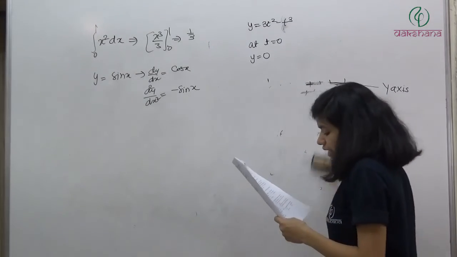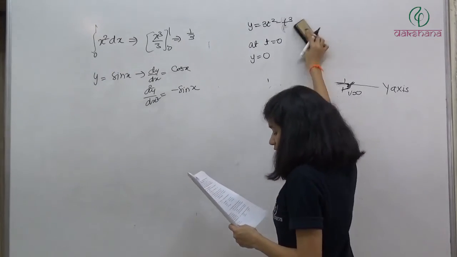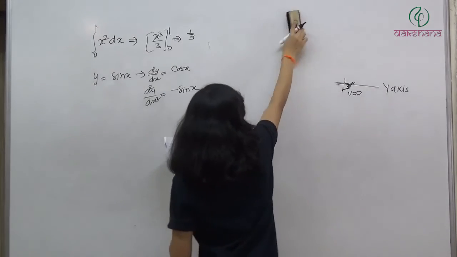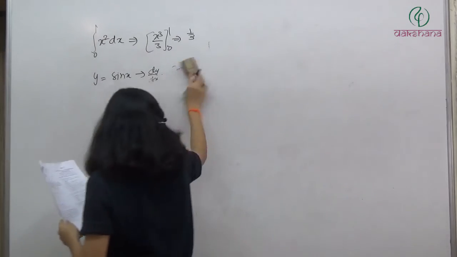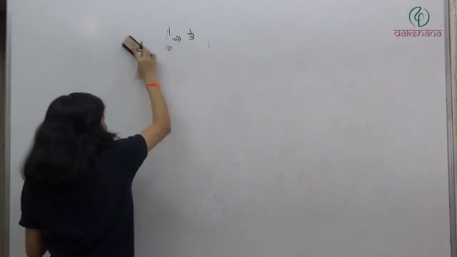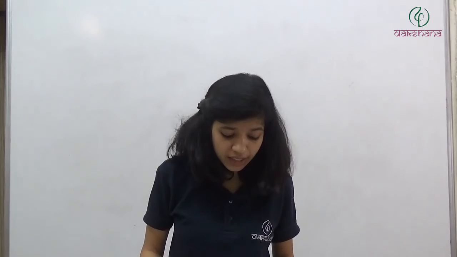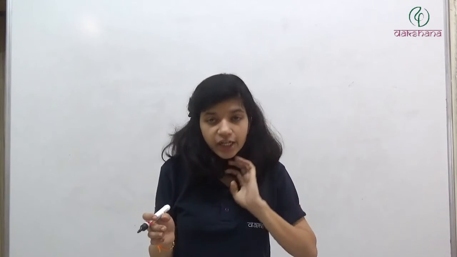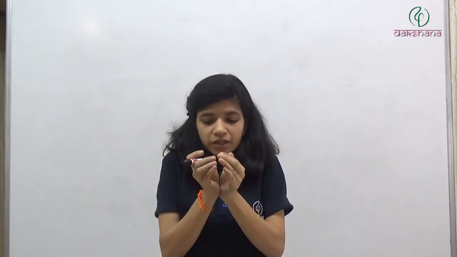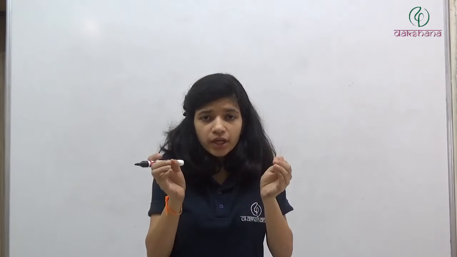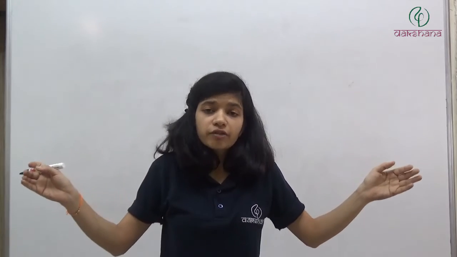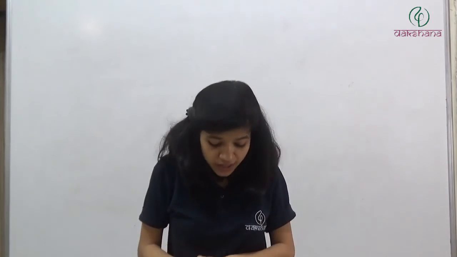Question number 90. The radius of a cylinder increases with time at a constant rate of 2 meter per second. Okay, understand what this means. We have a cylinder, a magical cylinder, whose radius is increasing with a constant rate. Every second the radius is increasing by 2 meter. It was this small earlier, in 1 second it has increased 2 meter, next second 2 meter, 2 meter, 2 meter, like this the radius of the cylinder is increasing,